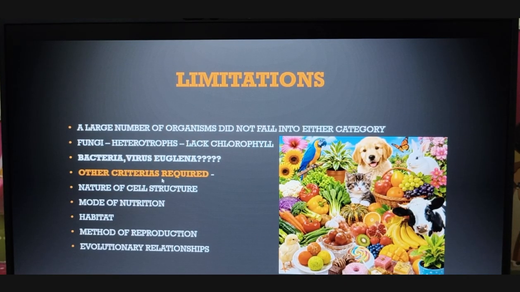So what are the other criteria to be considered? The nature of the cell wall, the mode of nutrition, the habitat, the method of reproduction, and evolutionary relationships. Can you understand the limitations? You can see this picture, you can find animals, fruits, vegetables, even sweets. So what will happen if you don't have classification? If I cannot name this one, what will happen? How will I pinpoint this? That's not possible. So it is important to classify based on certain characters and criteria for easy understanding.